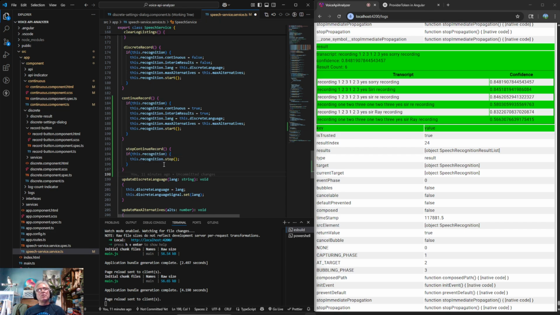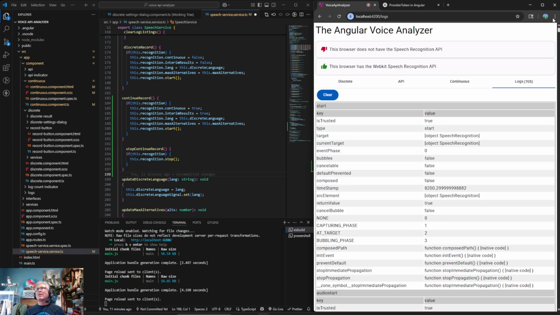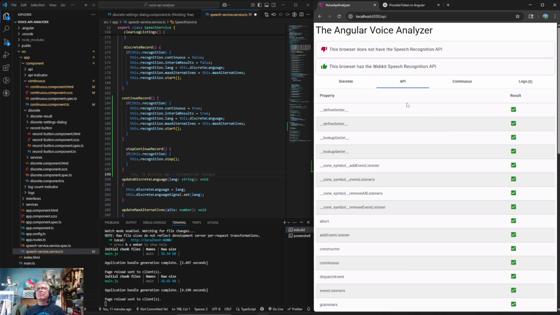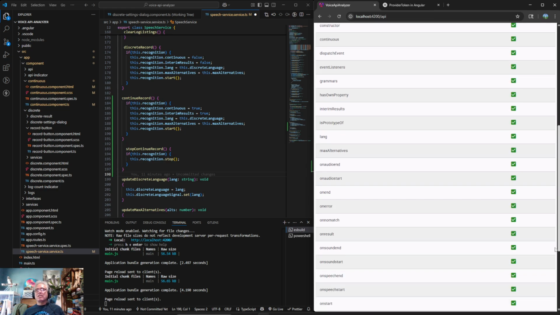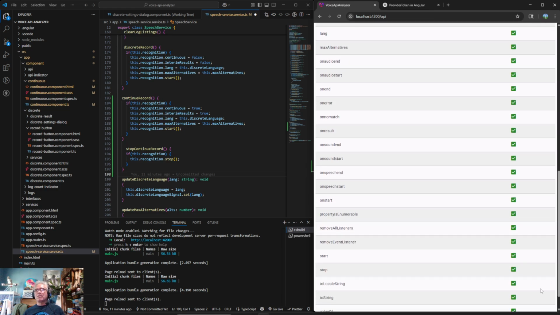And it doesn't know what a speech recognition is. I think we did have it though, like in our API, we actually have, here, so there was a start. Let's see if there's a stop. Yes, there's a stop. So that's pretty helpful. Okay, so now we have a stop, continue recording.